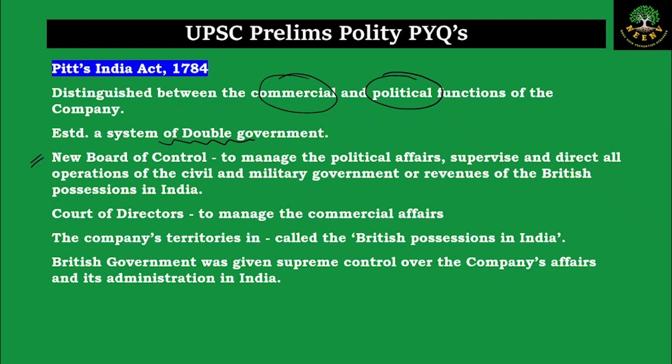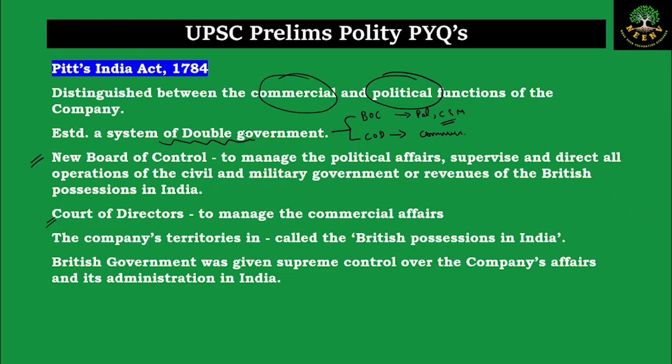A board of control. Earlier, what used to happen? The court of directors were completely responsible for all the affairs of the company. Now a board of control was established. The board of control used to manage the political affairs and the civil and military affairs of British India. Whereas the court of directors, the directors of the company, because the company is a commercial entity, were now given only the powers related to the commercial affairs of the company.